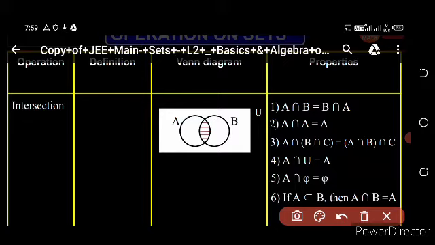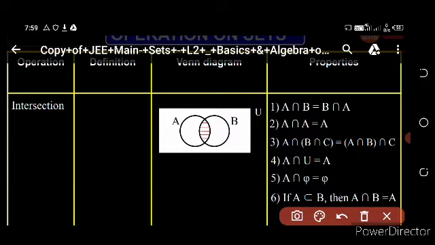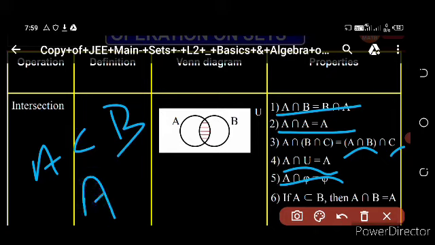Then come to intersection. If this is a set A and this is a set B, then this section is the intersection. The properties are: A intersection B is equal to B intersection A, A intersection A is equal to A, and A intersection (B intersection C) is equal to (A intersection B) intersection C. A intersection universal set is equal to A, and A intersection phi is equal to phi. If A is a subset of B, then A intersection B is equal to A.